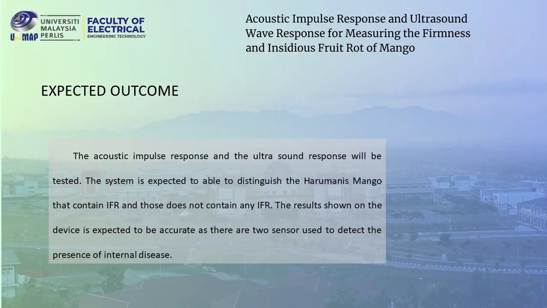Okay, for the expected outcome, I, as the researcher and developer of the system, hope that the acoustic input response and the ultrasound wave response will be tested. So the system is expected to be able to distinguish the harum manis mango that contains IFR and the harum manis mango that does not contain any IFR. So the result shown on the device is expected to be accurate, as there are 2 sensors and 2 devices calculated and measured to ensure the accuracy is as high as possible.